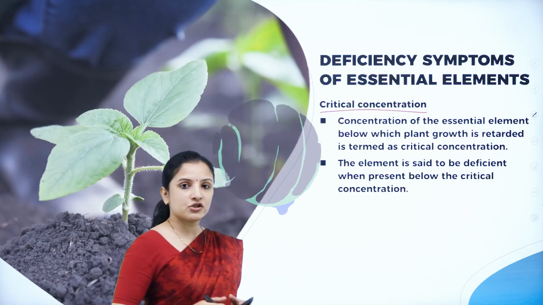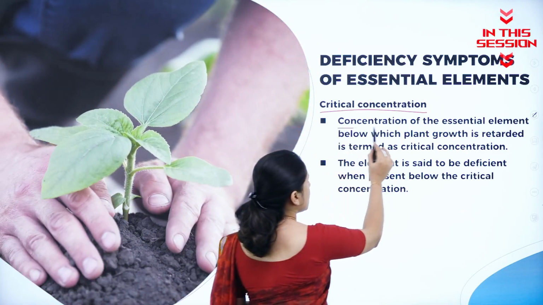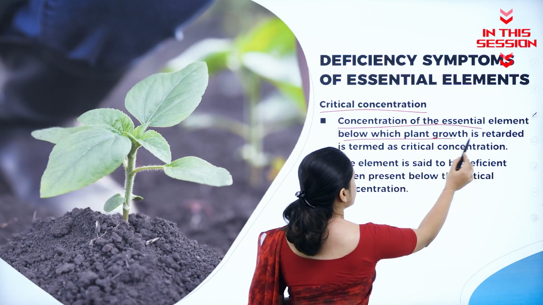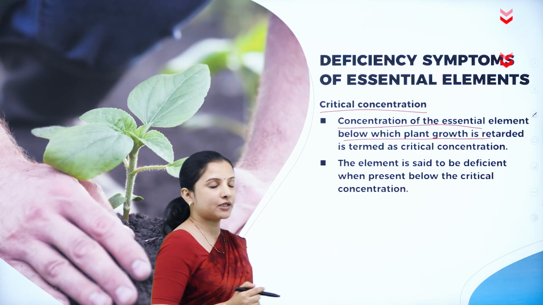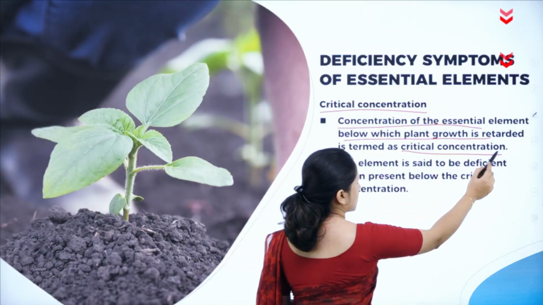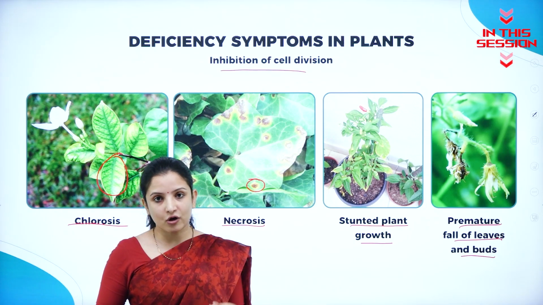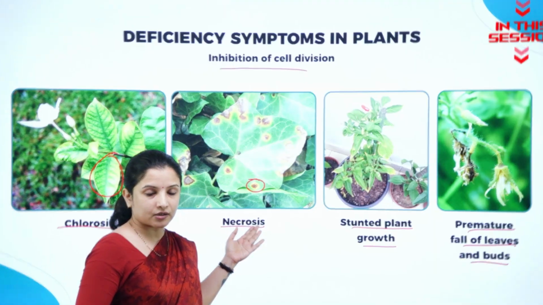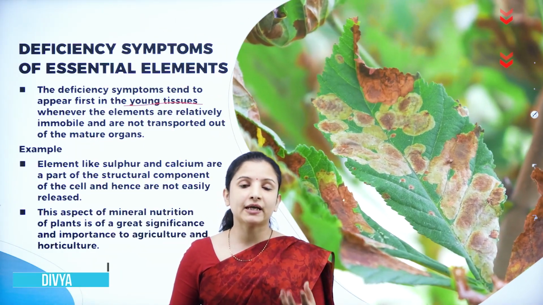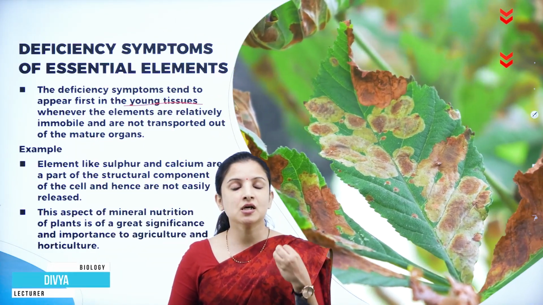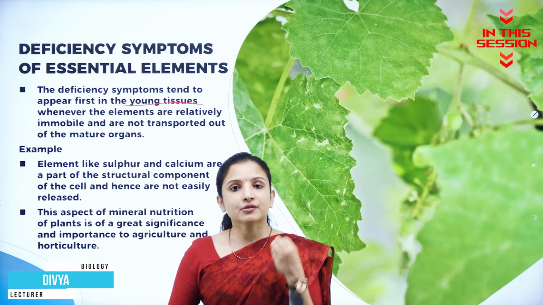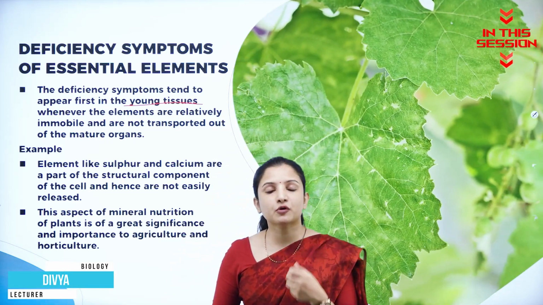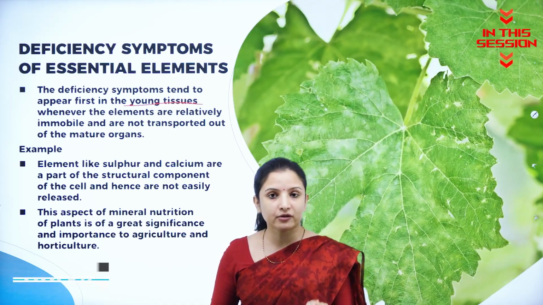So the concentration of the essential element below which the plant growth is retarded is termed as critical concentration. So when these essential elements are not provided to the plant, then cell division will not at all occur. The young leaves may shrivel and they may fall off before it reaches the maturity or the adult stage. So here what happens is sometimes proper mobilization of the element might not take place.